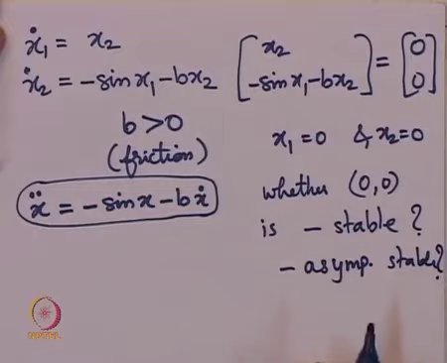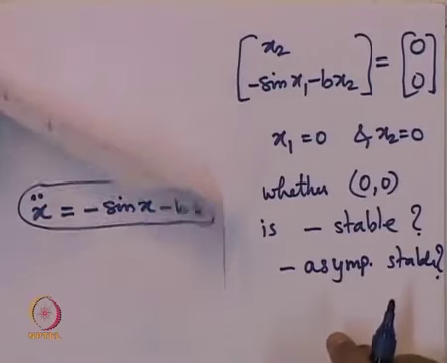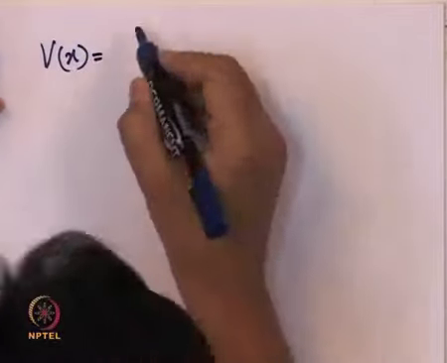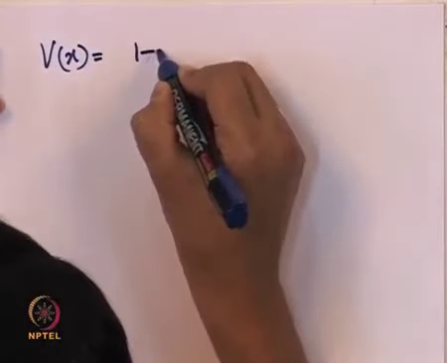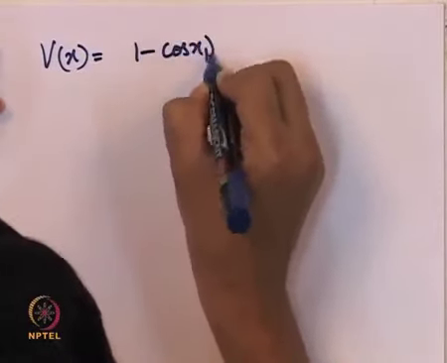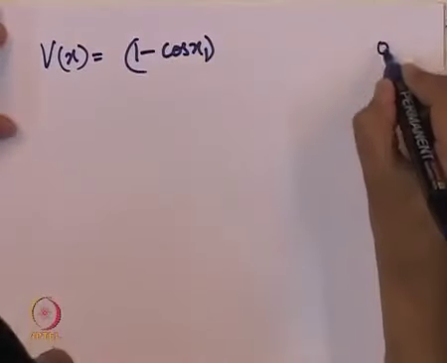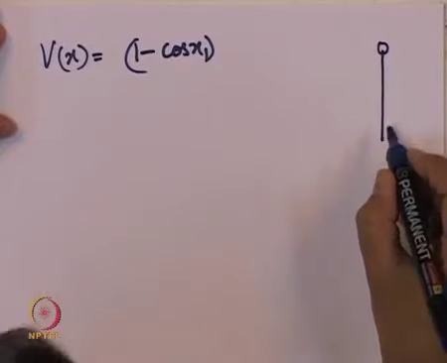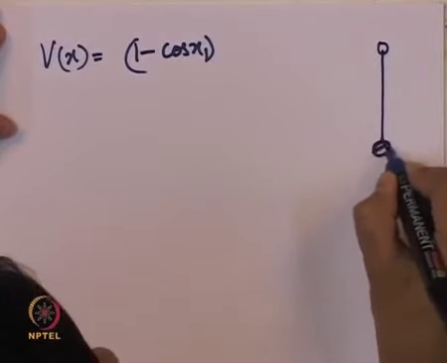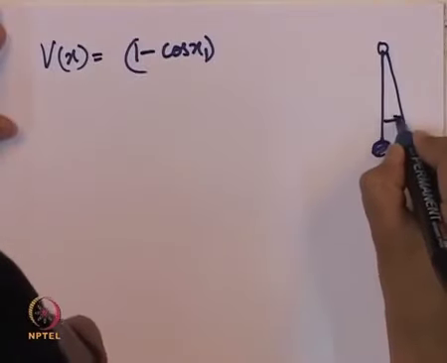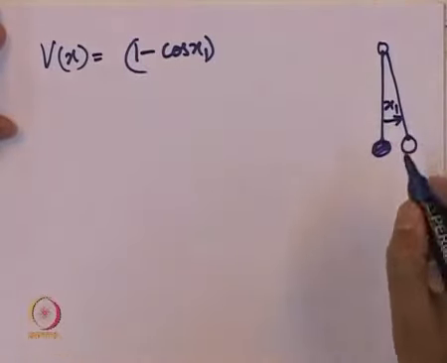For this purpose, we will take the Lyapunov function coming as the energy of the system. So, take V of x equal to 1 minus cos of x1. Why? Because this is the potential energy. So, what was our x1 variable? This is our pendulum when it undergoes a deviation of angle x1.